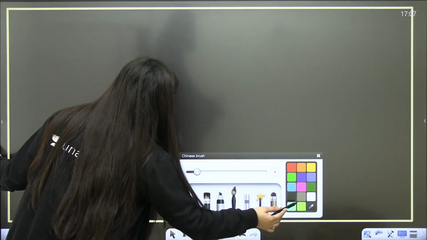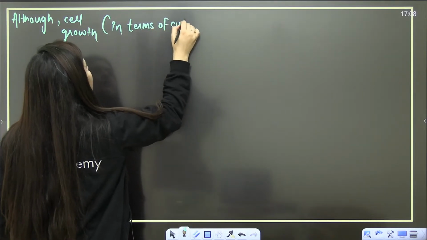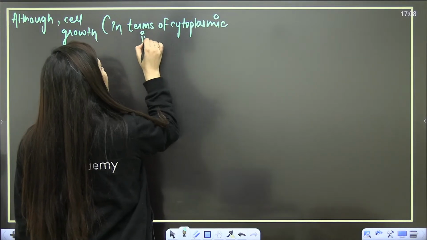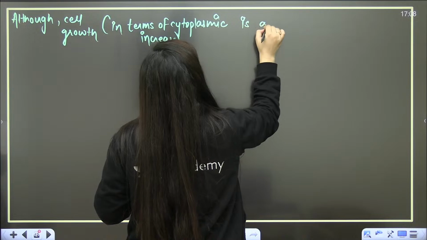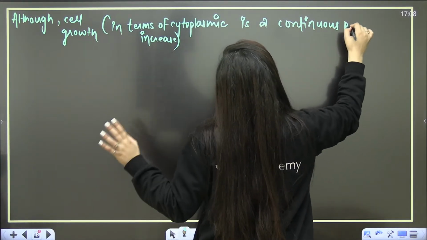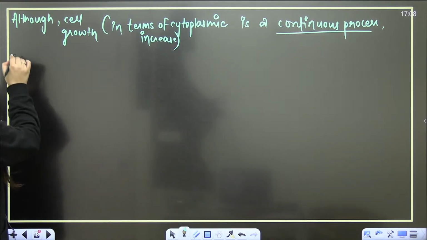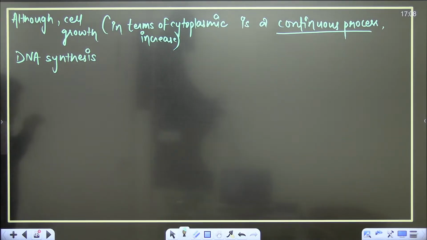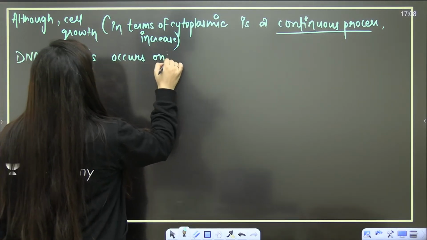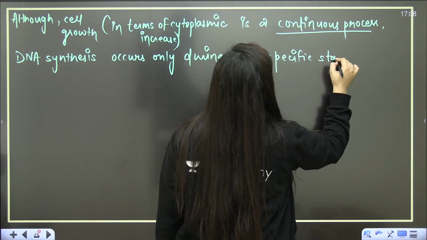So one thing that you need to remember is that although cell growth in terms of cytoplasmic increase is a continuous process, meaning the cytoplasmic growth of the cell is continuous, when it comes to DNA replication or DNA synthesis, DNA synthesis occurs only during one specific stage of the cell cycle.